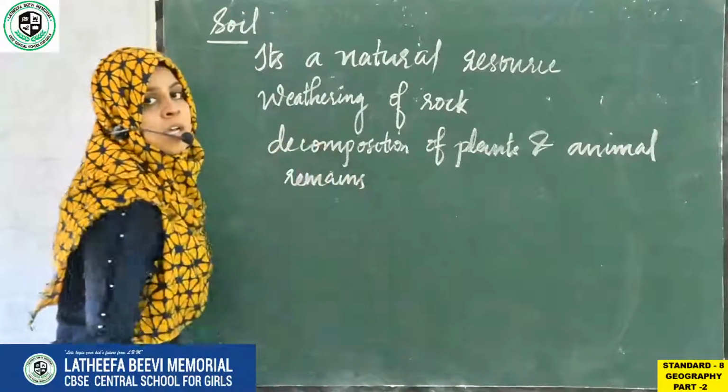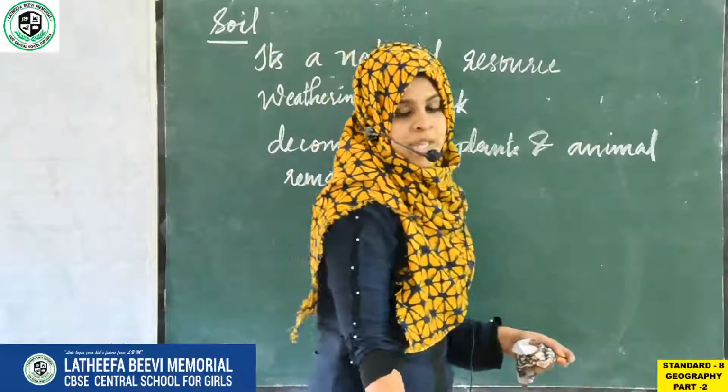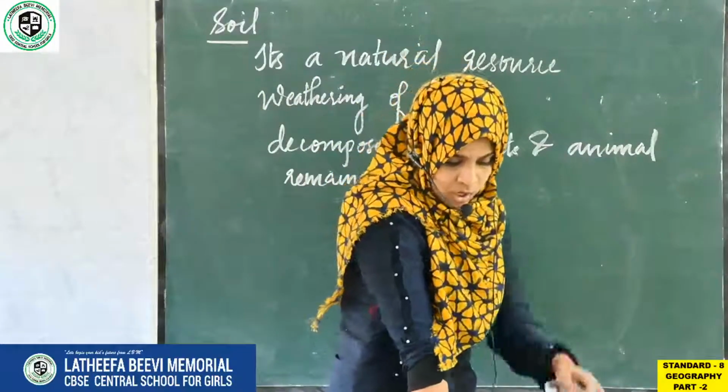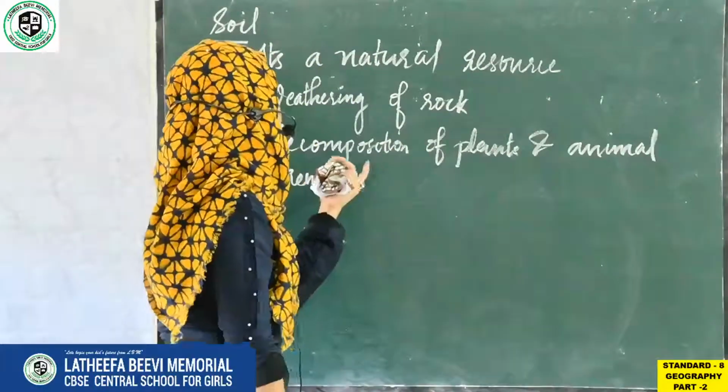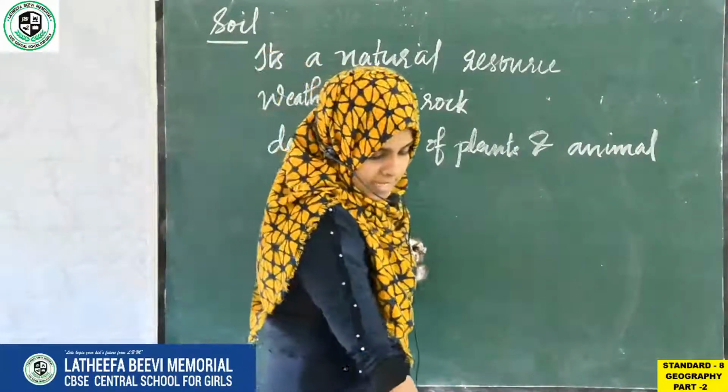So first of all, soil is a natural resource and it is formed through weathering, and another process is decomposition of plants and animals.